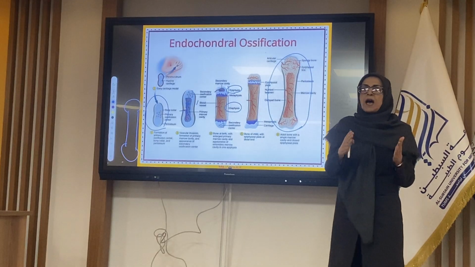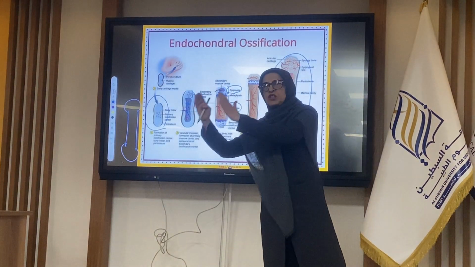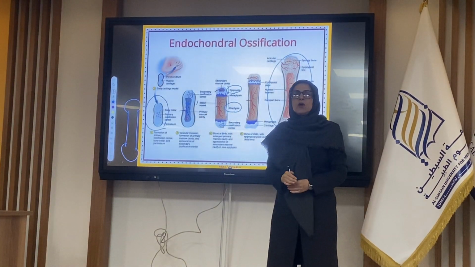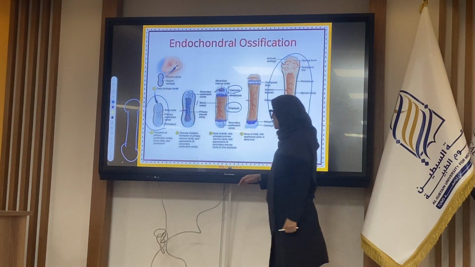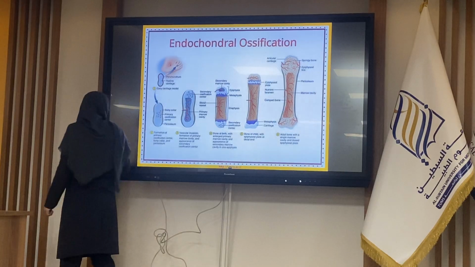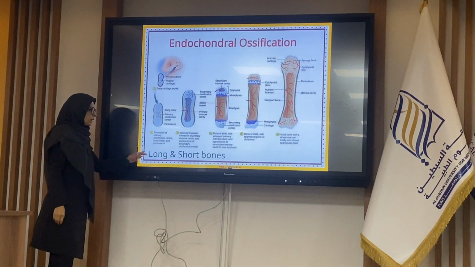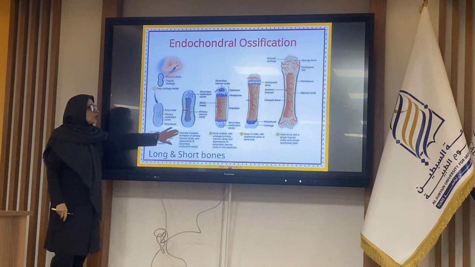The chondroblast transdifferentiates to the osteocyte. This process is named endochondral ossification, that is done in the long and short bones of the body.